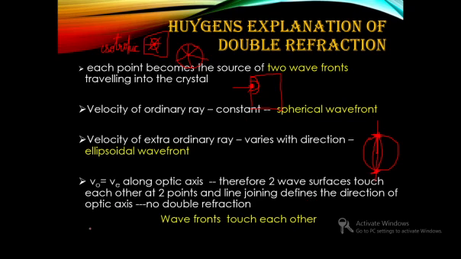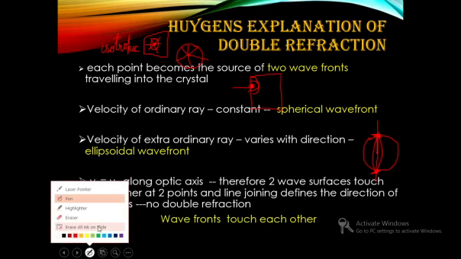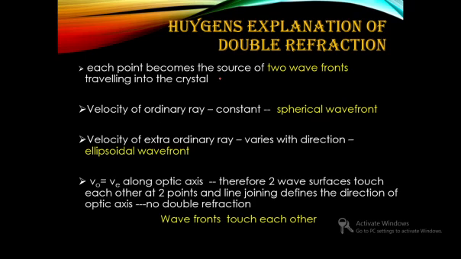So these are the postulates put forward by Huygens to explain double refraction. The first point is that if it is an isotropic medium, each point in the crystal will act as a source of one wavefront, which will be spherical.